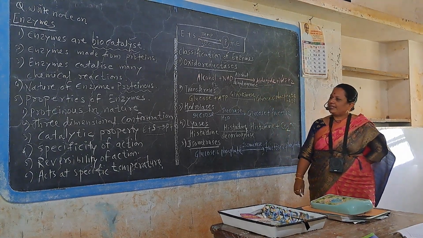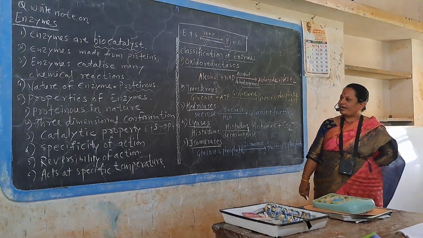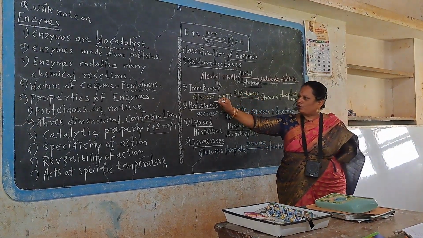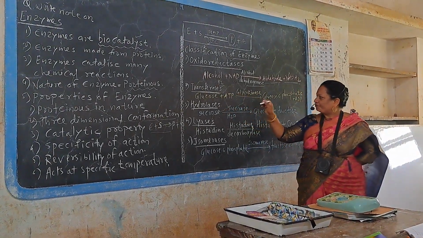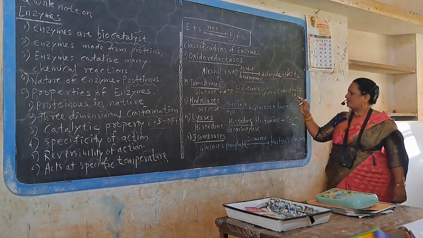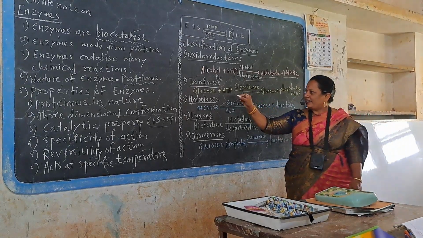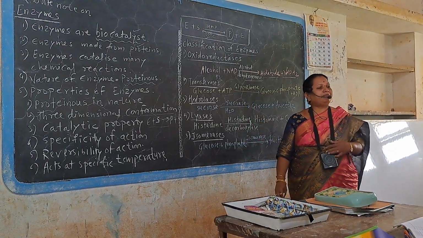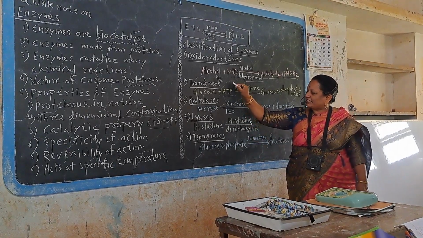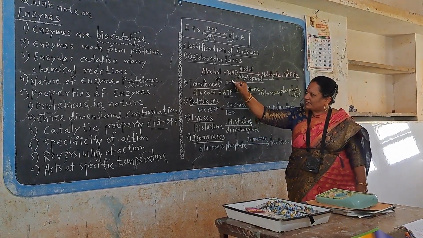Aldehyde. The next type of enzyme is called transferases. For example, glucose plus ATP is converted into glucose 6-phosphate plus ADP. What is the long form of ATP? Adenosine triphosphate. Tri means 3 phosphate, adenosine plus 3 phosphate.